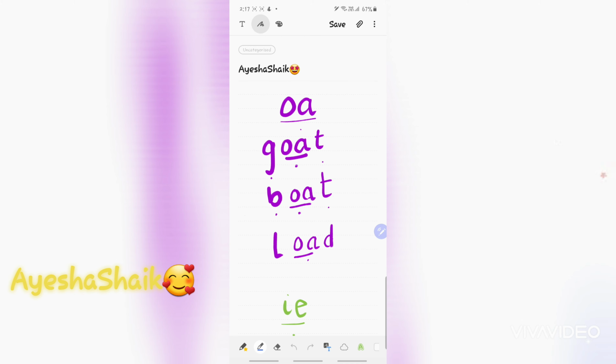Okay, so we are looking at the O sound. We have two letters here that make one sound. That is the letter O and the letter A. So when these two are together, you say it as O. Let's read few words. G-O-T, goat. B-O-T, boat. L-O-D, load. I've also put sound buttons. When you have a digraph, you need to first underline that digraph and put a dot underneath. That's a sound button. But when it is a single sound, you just need to put one dot underneath.